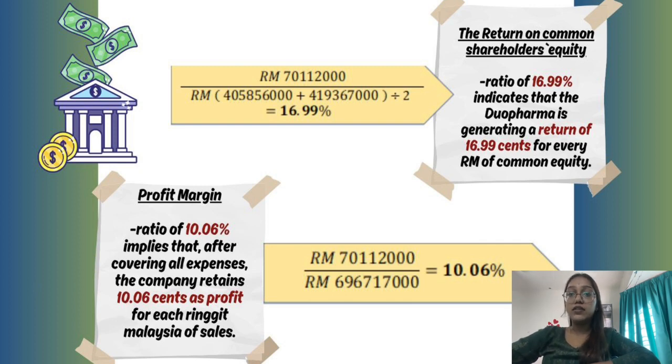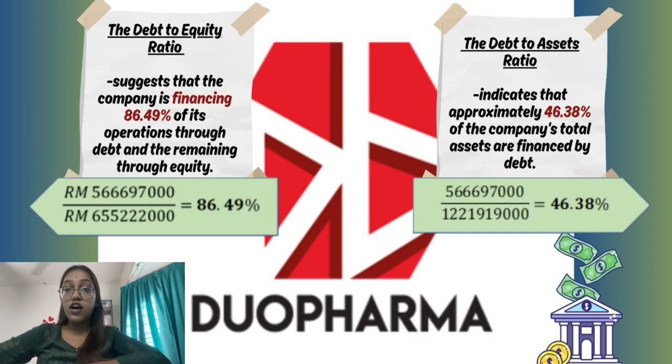Moving on to the next, the return on common shareholders' equity of 16.99% indicates that Dua Pharma Biotech Group Berhad is generating a return of approximately 16.99 cents for every ringgit Malaysia of common equity. The next is the debt to asset ratio.